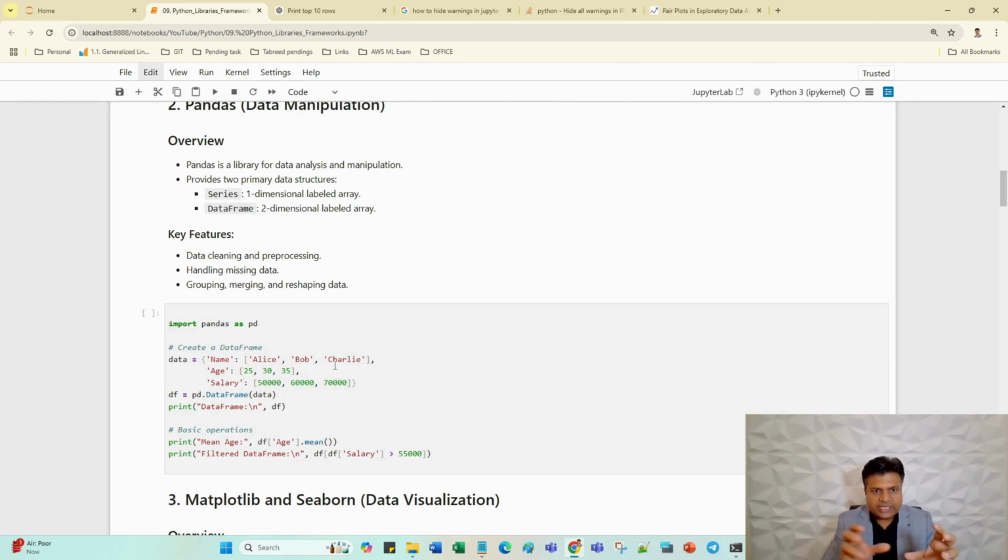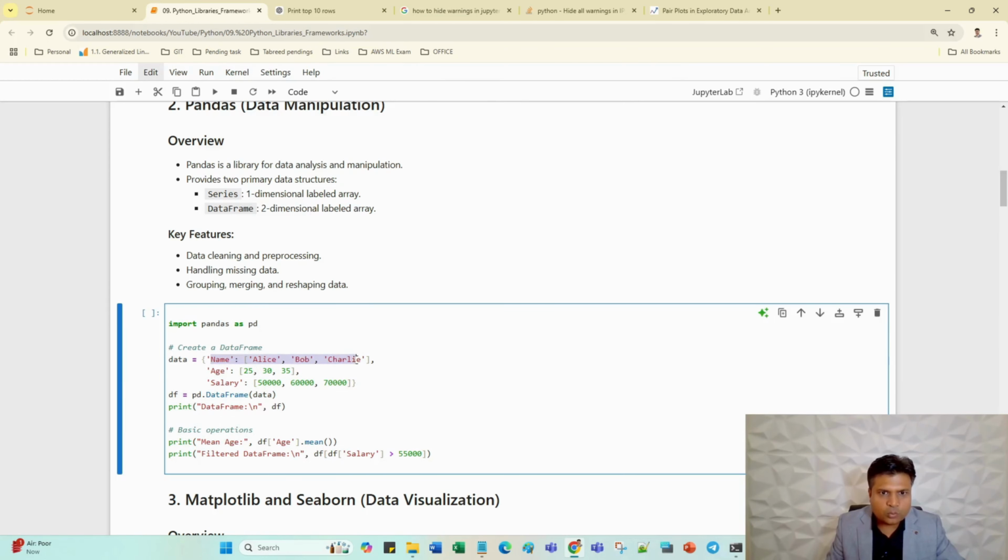A data frame can support x and y axes, which is called two-dimensional data. So here this is one row, this is the second row, this is the third row in the data, and I'm putting this data into the data frame. This is just an object which can hold two-dimensional data. I will print this thing.